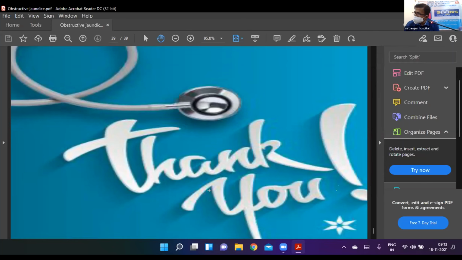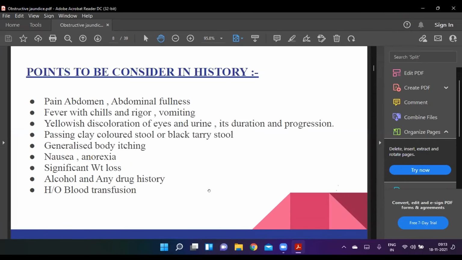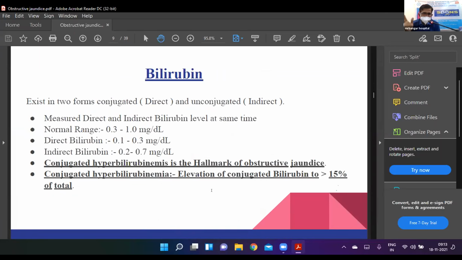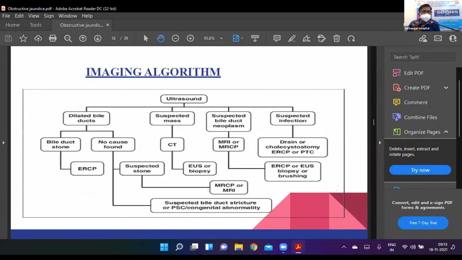Second is, as you made the algorithm, once you do the basic noninvasive ultrasound, it will guide you to the next level of investigation. Once ultrasound shows dilated bile ducts and you can demonstrate a bile duct stone, in that case there is no role for doing a diagnostic ERCP.